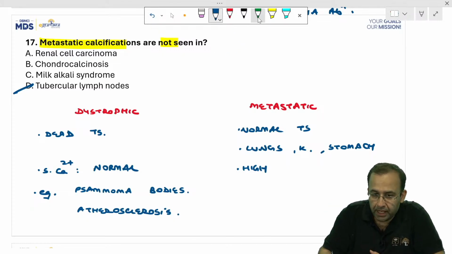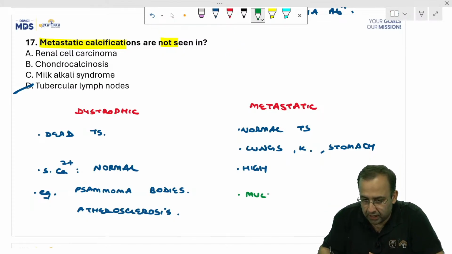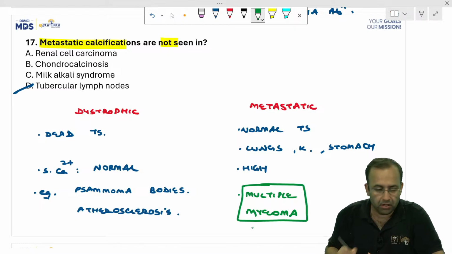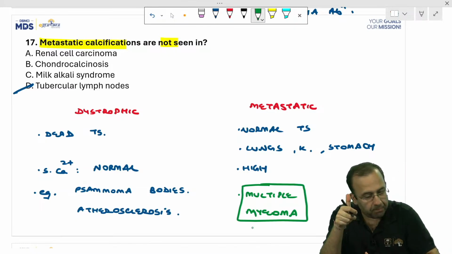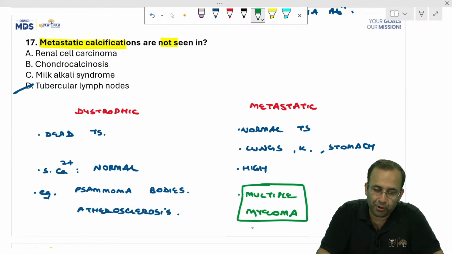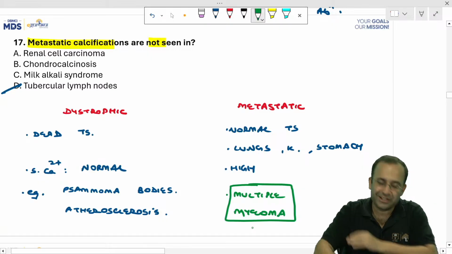One of the main examples of metastatic calcification is multiple myeloma. Please do not go wrong in this at all. Elderly with low back pain. Which blood cancer? Multiple myeloma. Yes, spelling mistakes are fine. Manali, absolutely no doubt about this. You need not correct your answer for spelling mistakes.